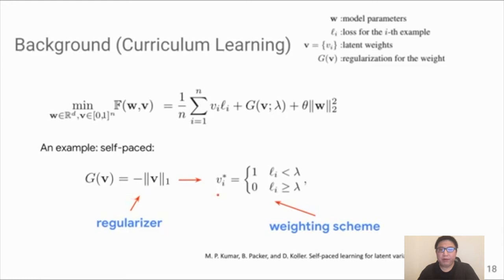To be specific, if the loss for the i-th example L_i is smaller than some threshold, then we give it weight 1. Otherwise, we give it weight 0. That means this scheme favors the examples with smaller loss. So in some cases, we can also call how we compute the optimal weight V star a weighting scheme.